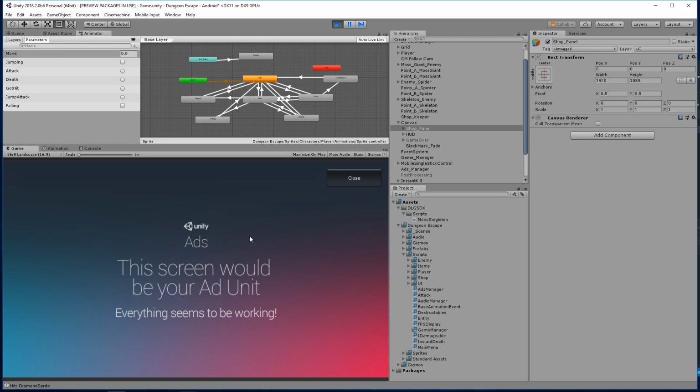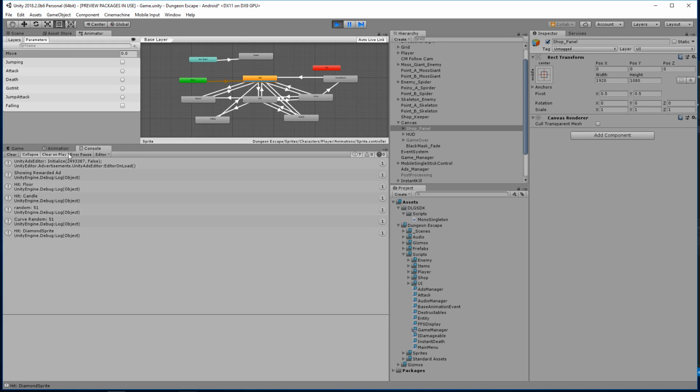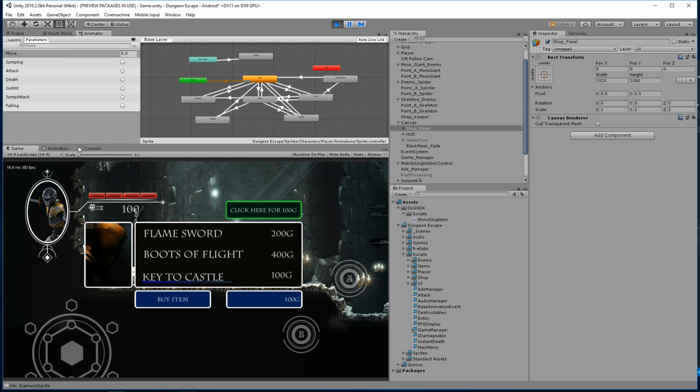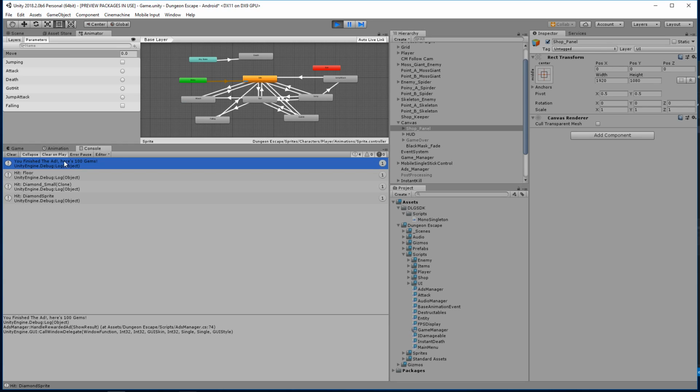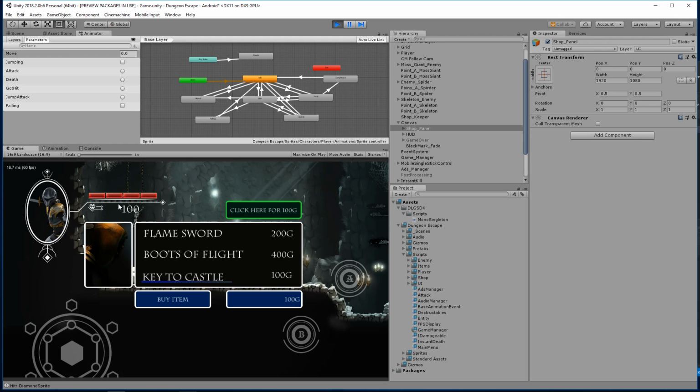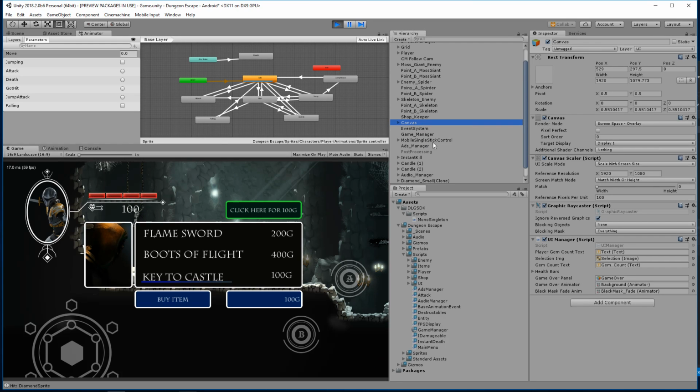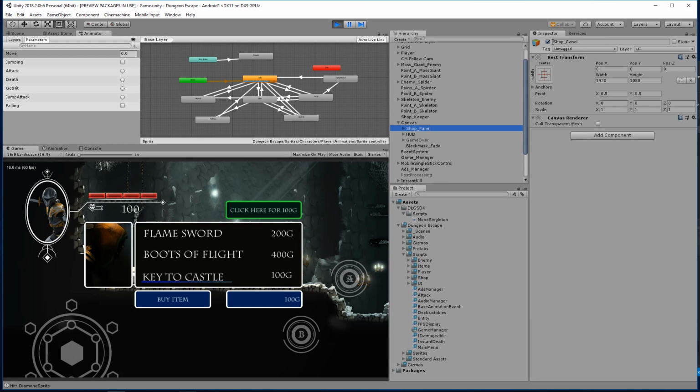This screen will be your ad unit. Everything seems to be working. If we check in here, we should get a log that it finished when I close. So you finished the ad, here's 100 gems, and it updated me with 100 gems. All right, good deal. So that is working fine and dandy. Let's go ahead and close that down.